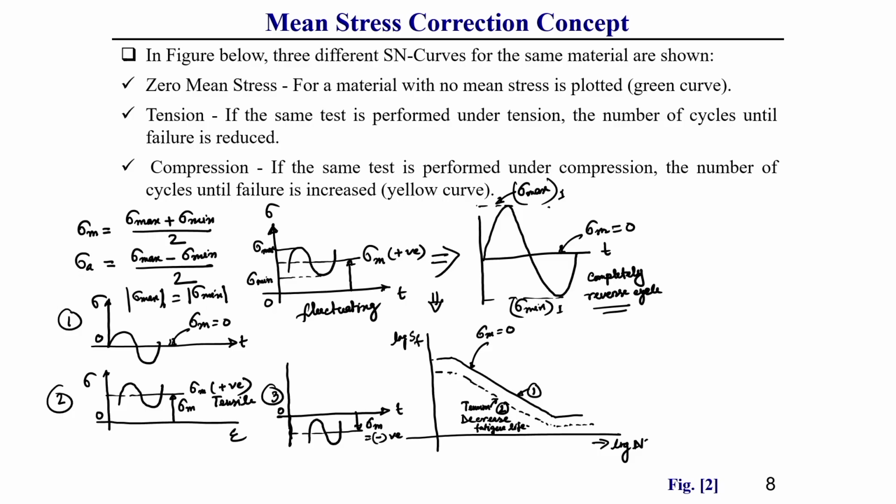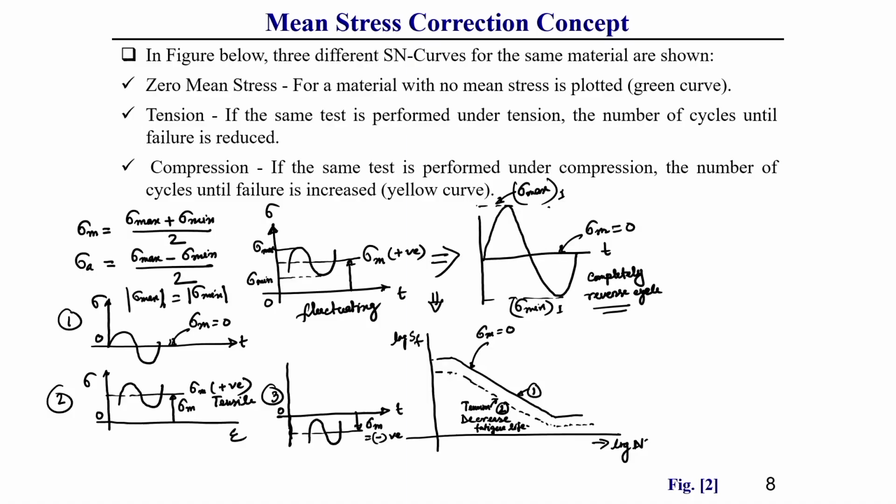If it is a compressive mean stress due to fluctuating loading, then its fatigue life increases. We can plot that at the top side; here I am showing. If we draw it, you can get a curve which looks like this. Let this be curve number 3. In this curve number 3, it is generally a compressive mean stress, where generally fatigue life increases. This you should keep in mind.